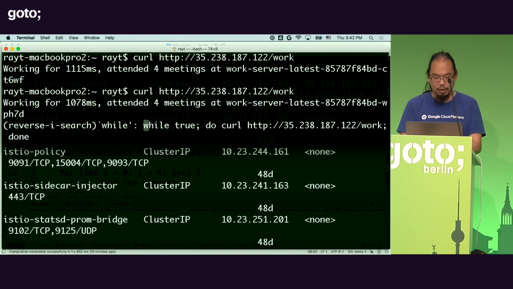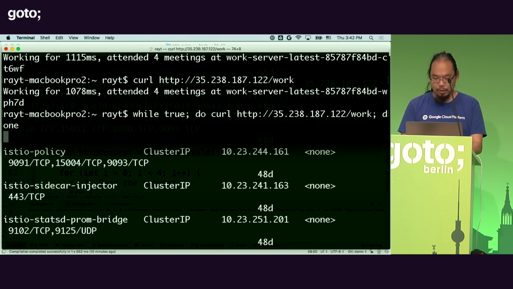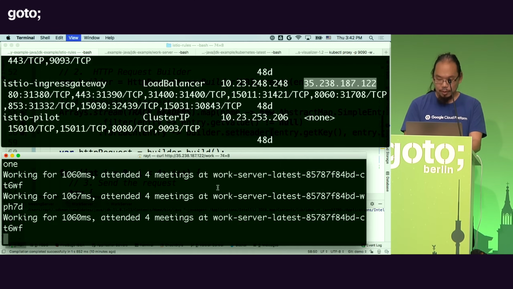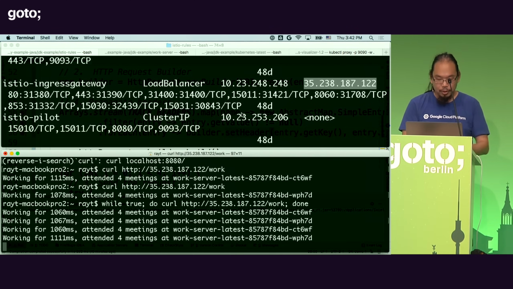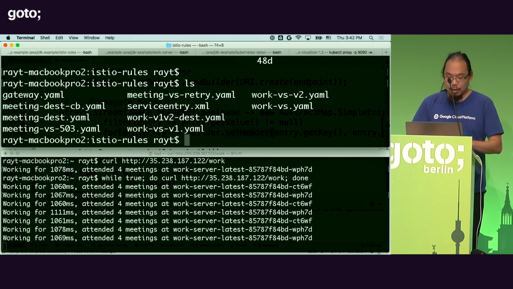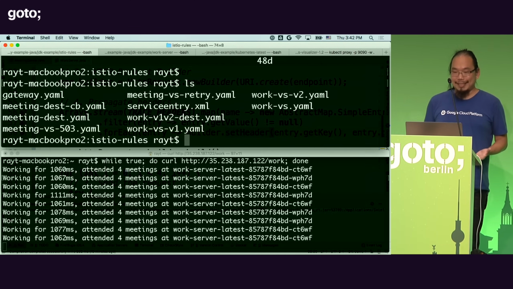Now I'm going to put this into a while loop. That's the same IP, right? Yeah. I'm going to put this into a while loop so you can see what happens then. So here we go, this is a while loop. You can see that I'm attending 4 meetings right now, right? Then we can do interesting things.